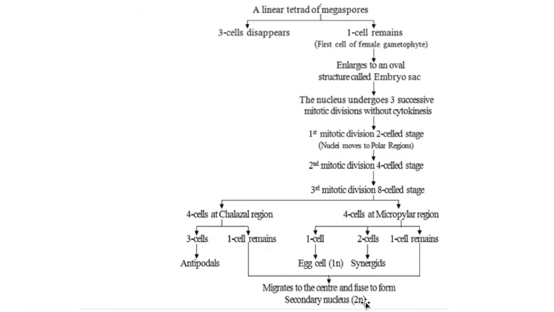And the secondary nucleus, after fertilization, forms the endosperm, and the egg cell, after fertilization, forms the zygote.